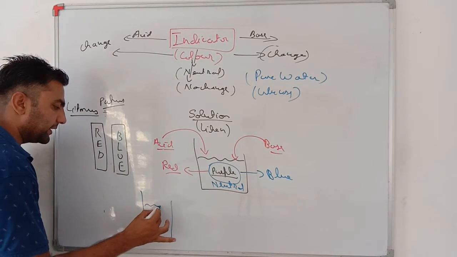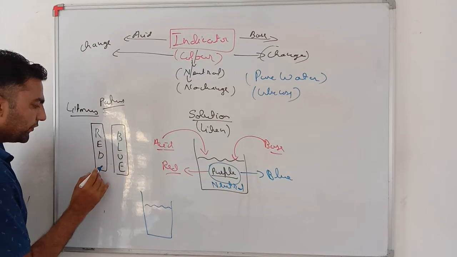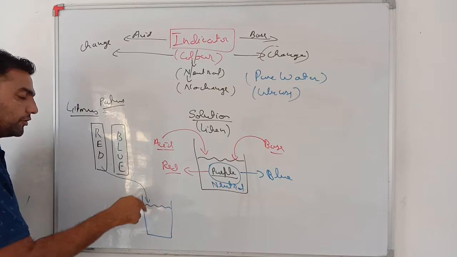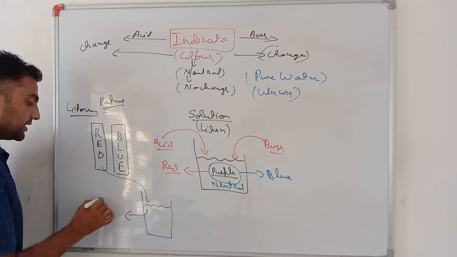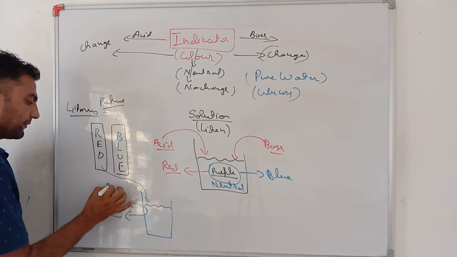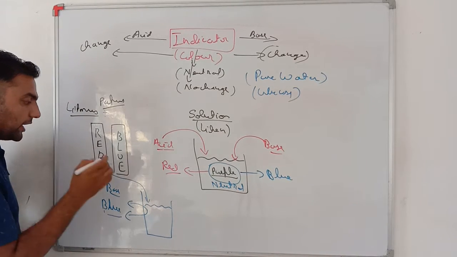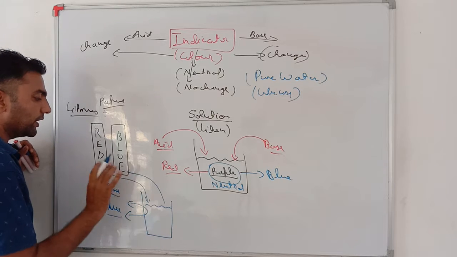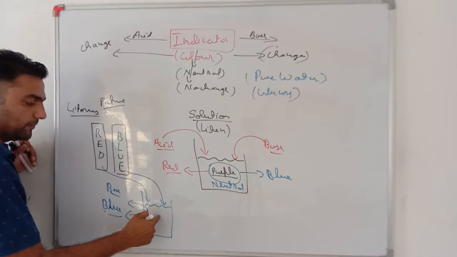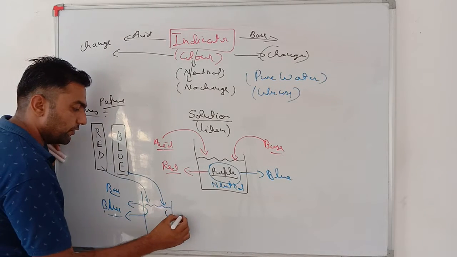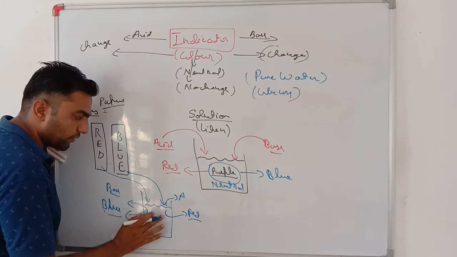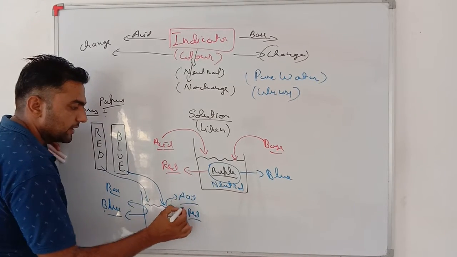If red litmus paper is dipped into a solution and it changes to blue, then this material is base. If blue litmus is put into this solution and this blue color changes to red, then the solution is acid.